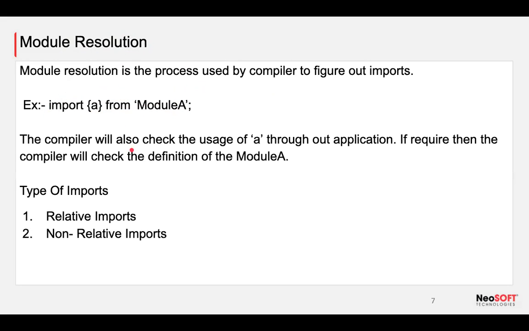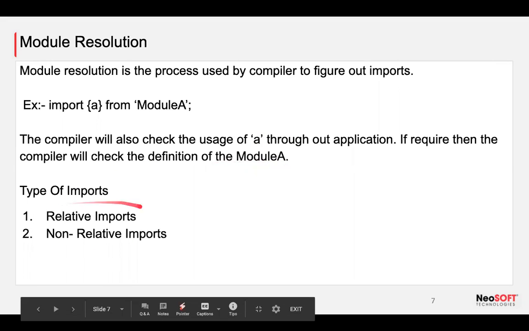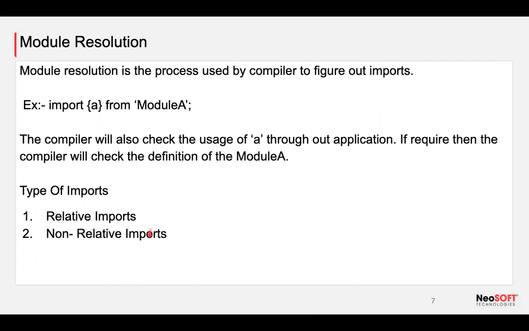But the compiler will also check the usage of an import which we are importing in our application. If required, then we'll check the definition of the module here. Why did I write this example? Before that, let me discuss the different types of imports. There are basically two types: relative imports and non-relative imports.